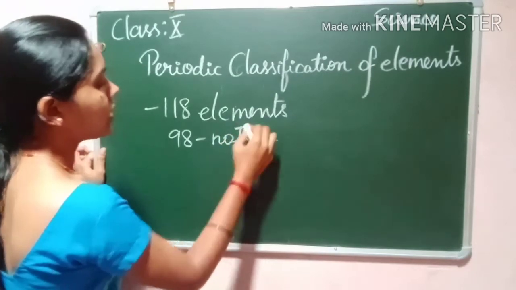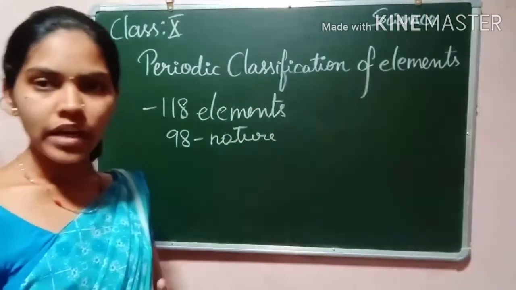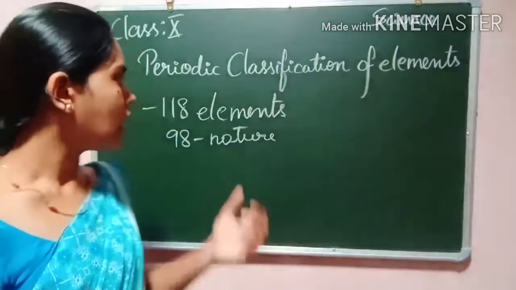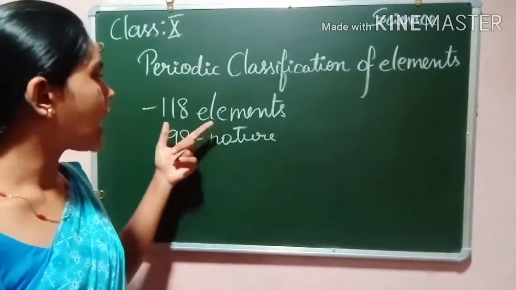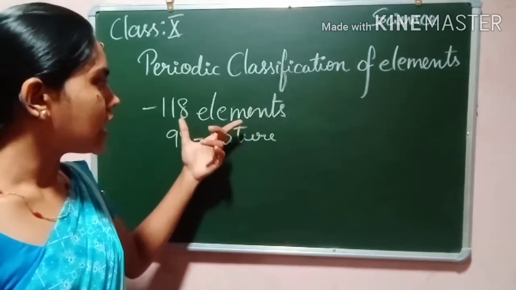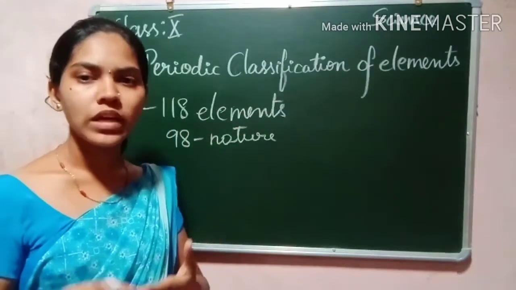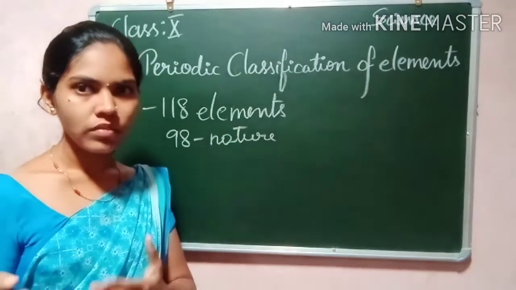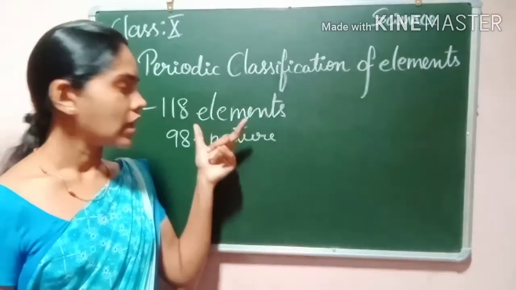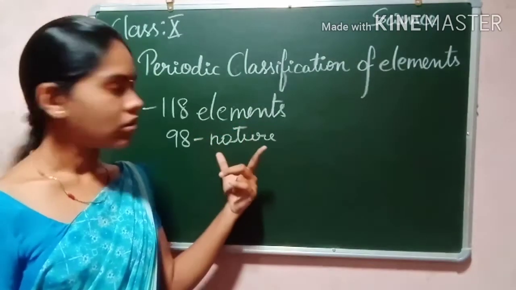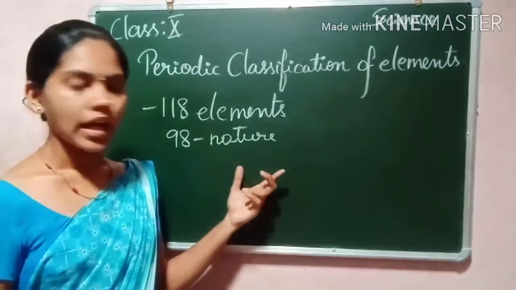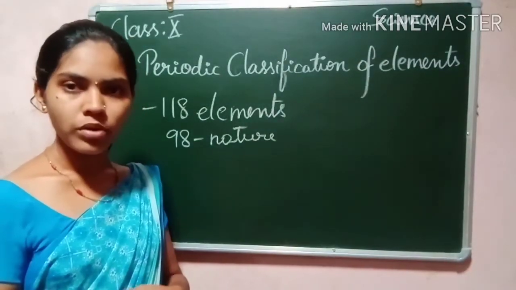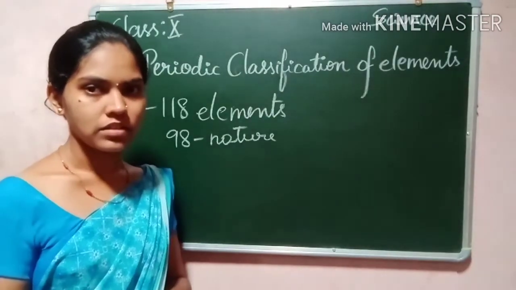The remaining 20 are obtained as a byproduct of chemical reactions. These 118 elements have their own different properties.